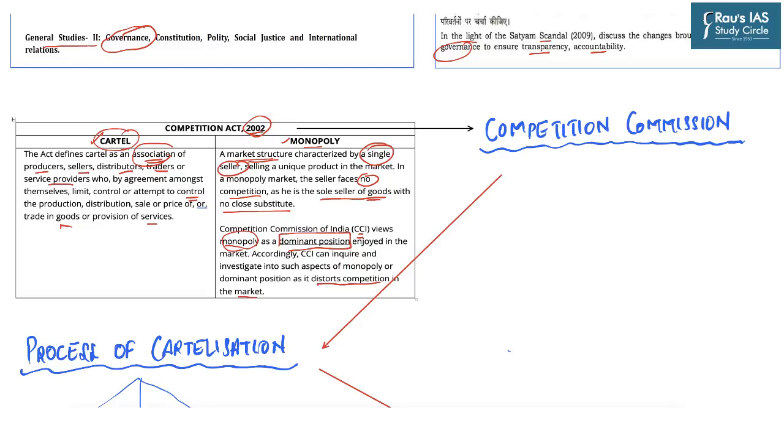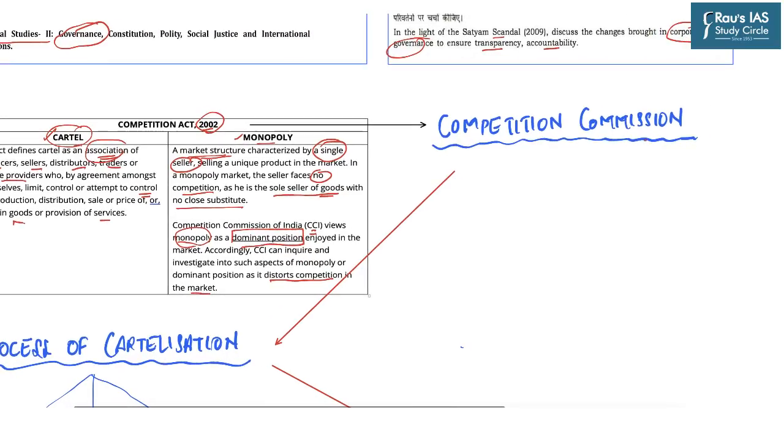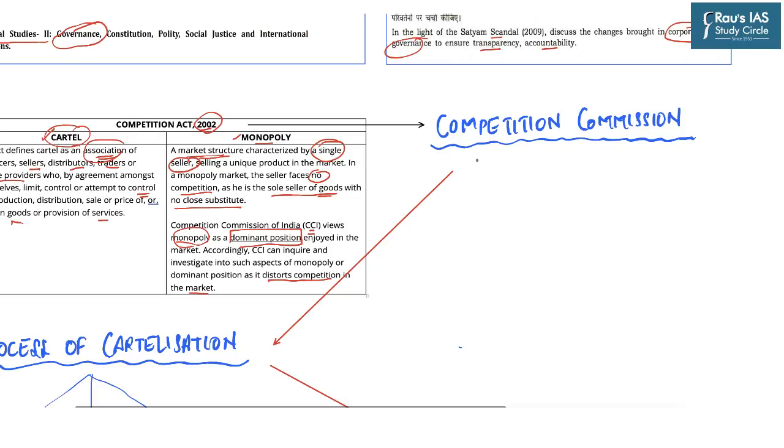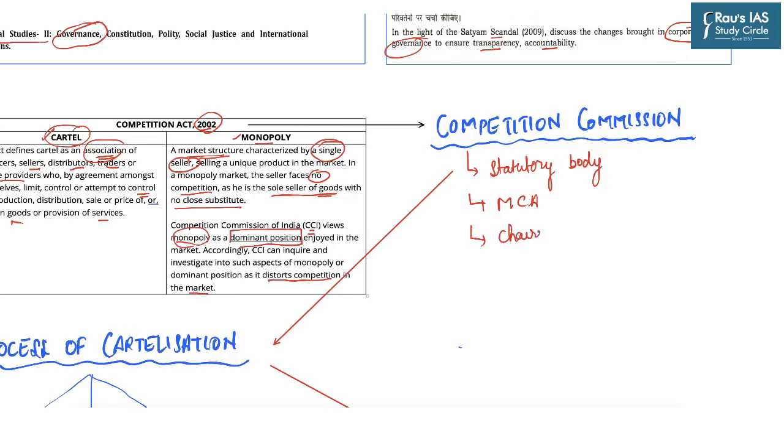The Competition Act 2002 created a statutory body known as the Competition Commission of India. So the basic facts of the Competition Commission of India are that it is a statutory body created under its own act. It functions under the Ministry of Corporate Affairs. The composition is that it has one chairperson plus 6 members who are appointed by the central government.